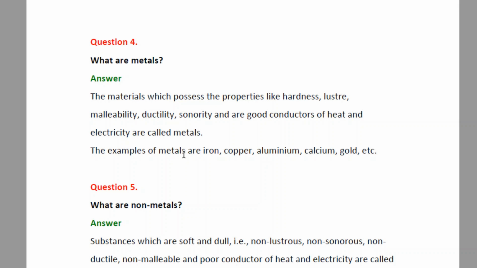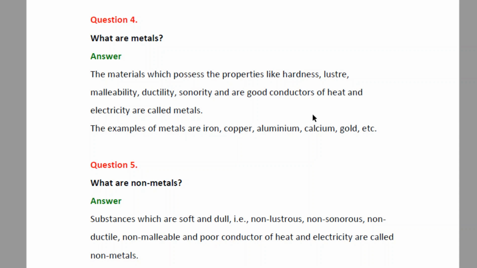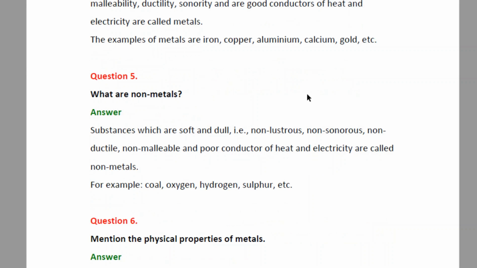The examples of metals are iron, copper, aluminium, calcium, gold, etc. Again, as we have discussed earlier for malleability and ductility, similarly sonority, hardness, luster, all these properties are unique for metals, and hence these are used to define the metals.